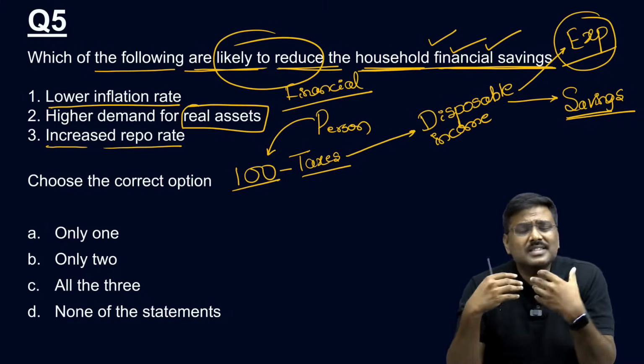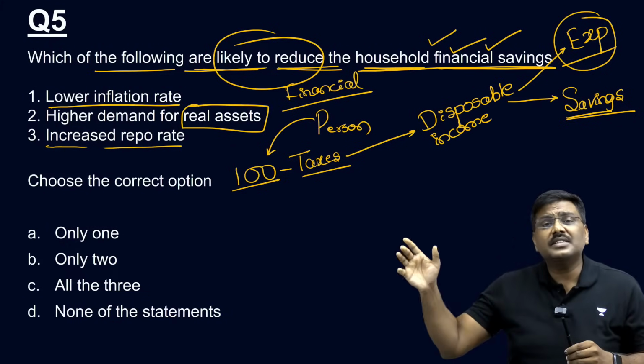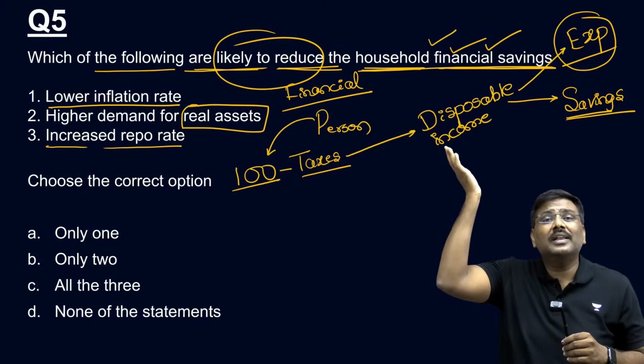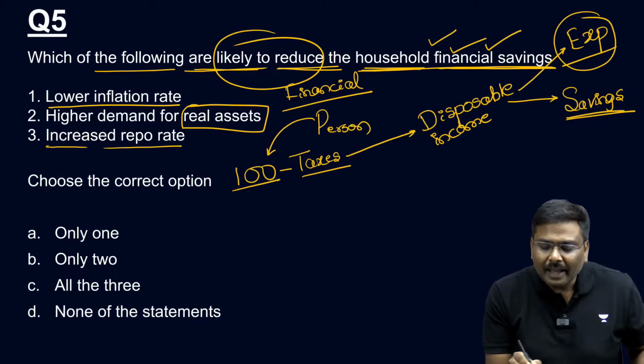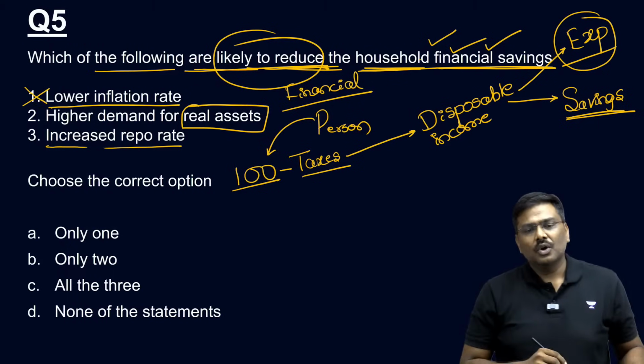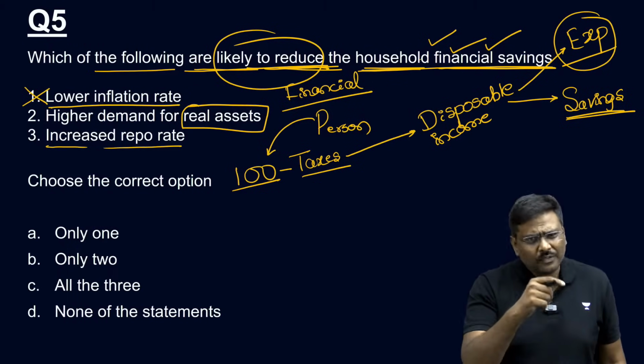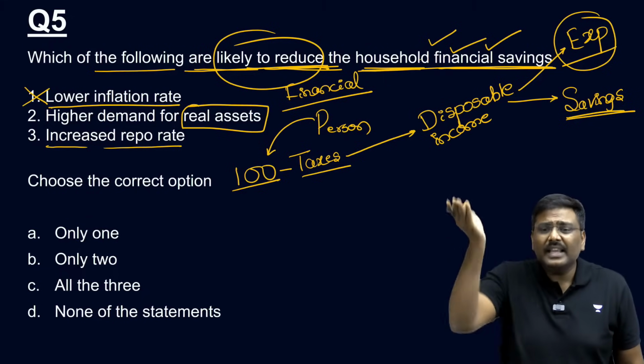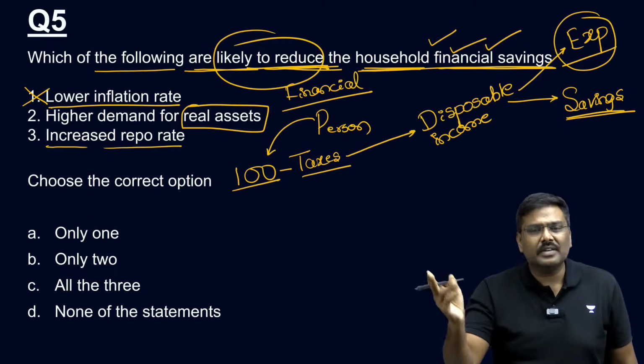Right? So if your savings is likely to increase, your financial savings is also likely to increase. So basically, the question is about reducing financial savings. The first one is wrong. All of you okay? It is likely to increase financial savings, not reduce financial savings.